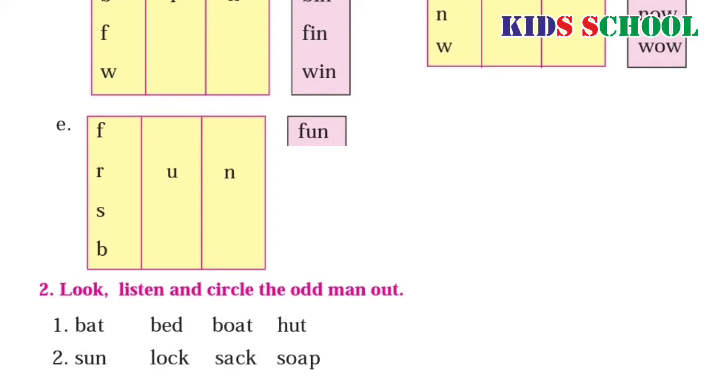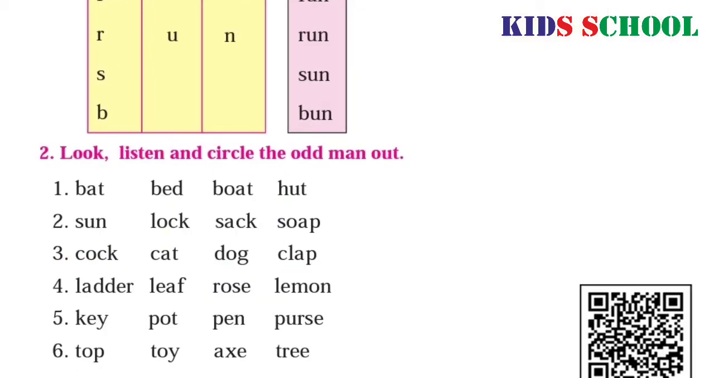F-U-N, fun. R-U-N, run. S-U-N, sun. B-U-N, bun. Number 2. Look, listen and circle the odd man out.